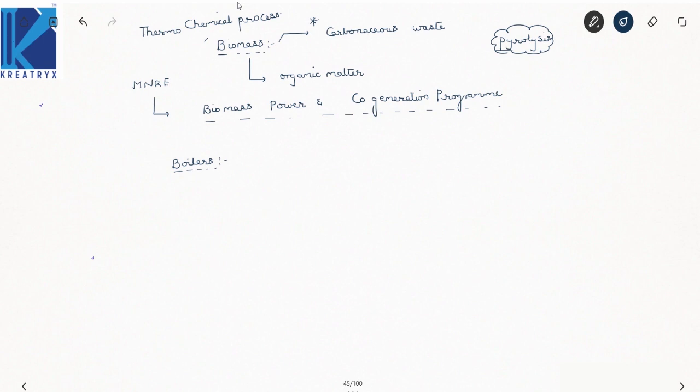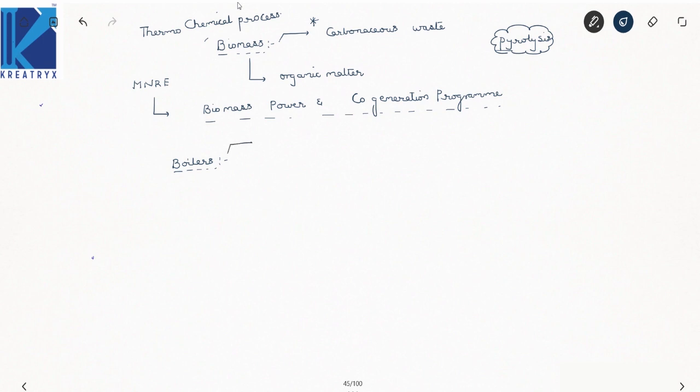There are 4 types of boiler heating systems that use biomass to heat and to generate power, and they are automated, semi-automated, pellet fired, and combined heat and power.